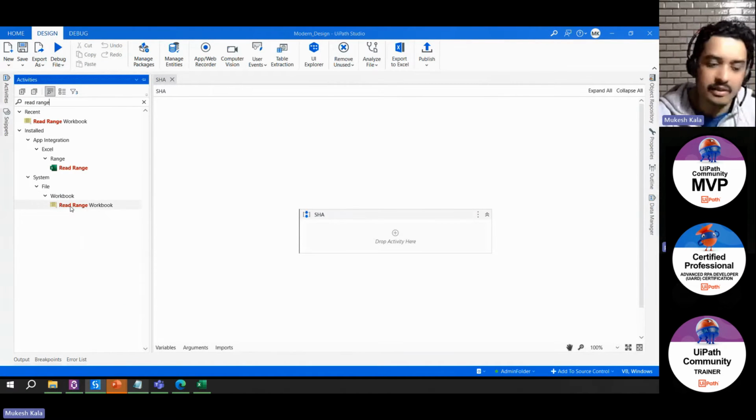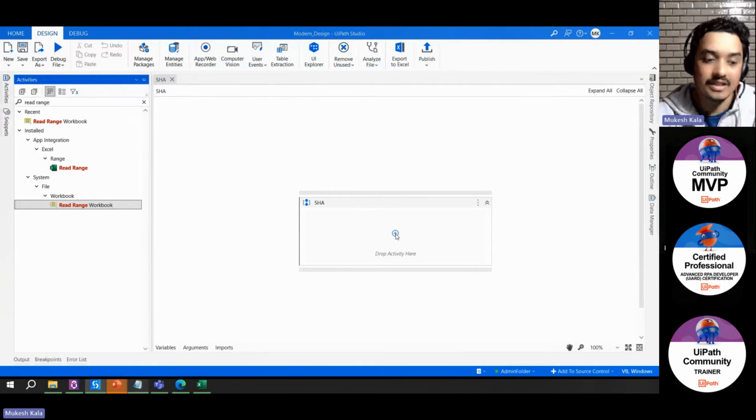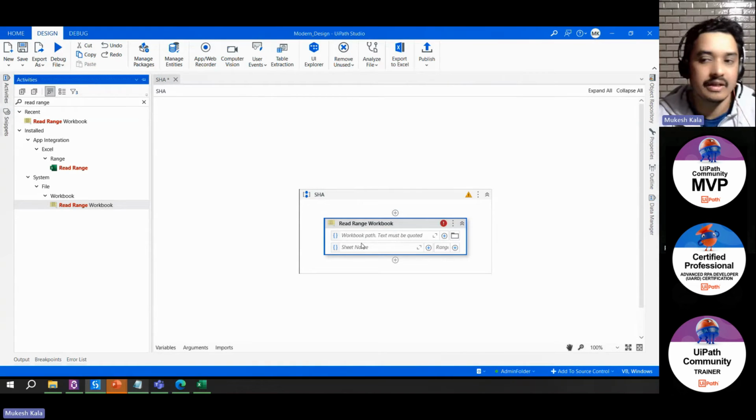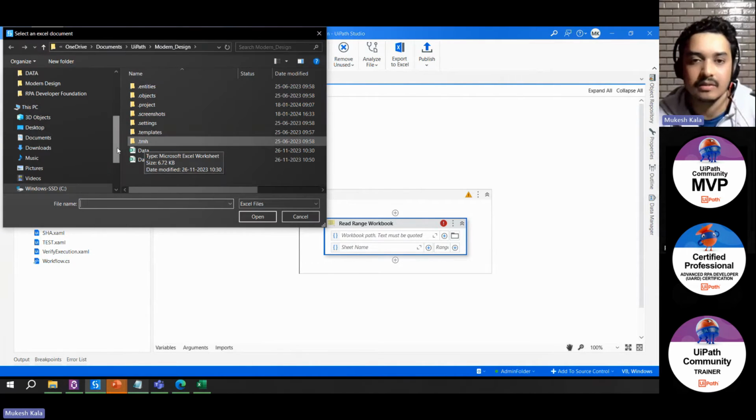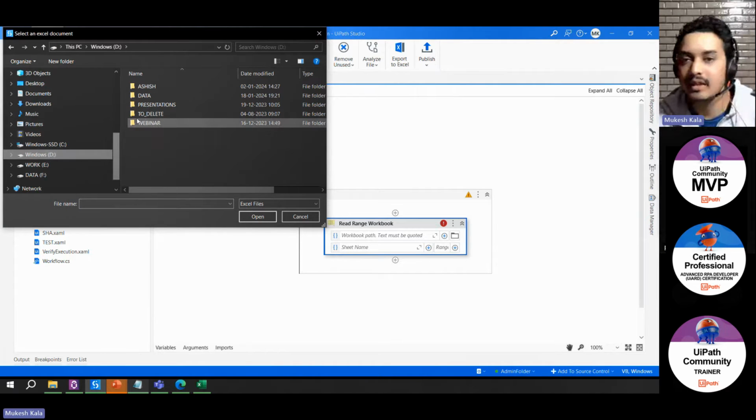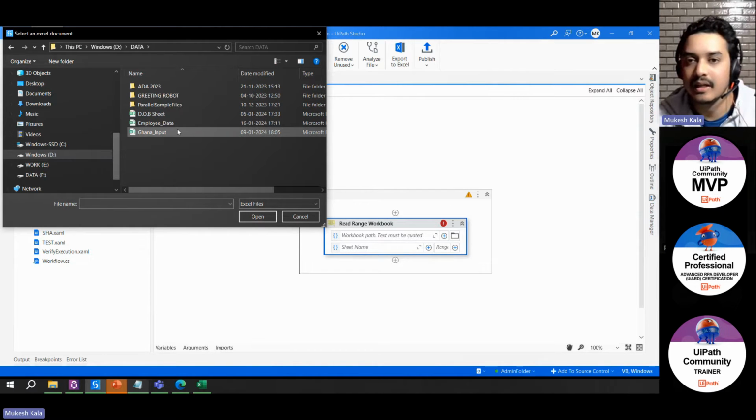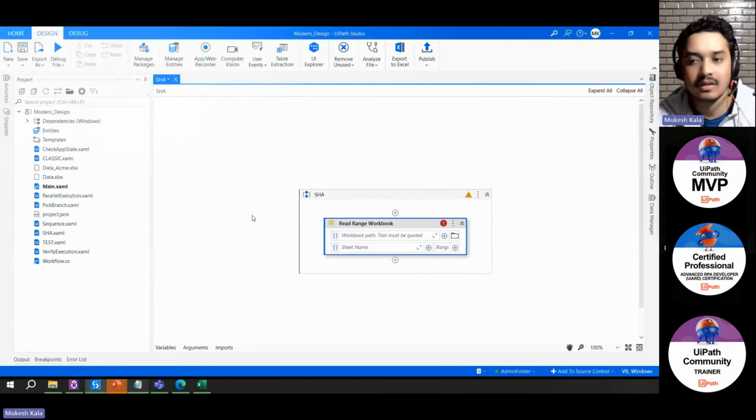I have a little more experience than you, so I know which activity to use, but you might be understanding what these mean. You just have to drag and drop. It's a low code platform. What it is asking, tell me the workbook path. So I'll click on this button and I'll just point it out. Where is my Excel? My Excel is located in D, in the data folder, and this is the employee data. That's it.